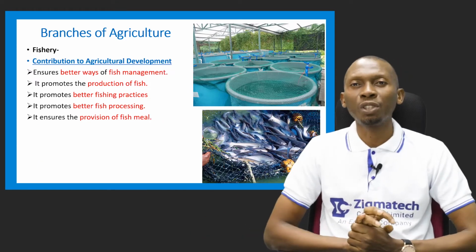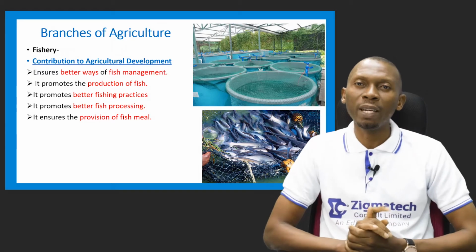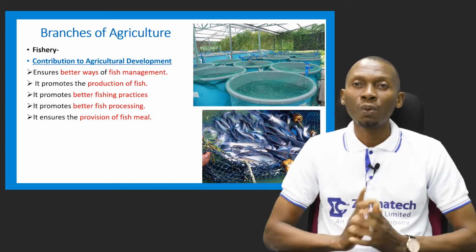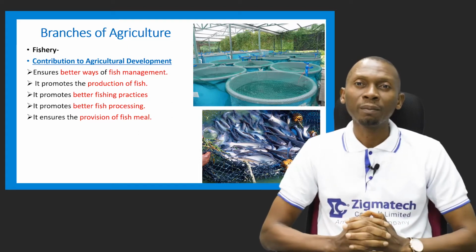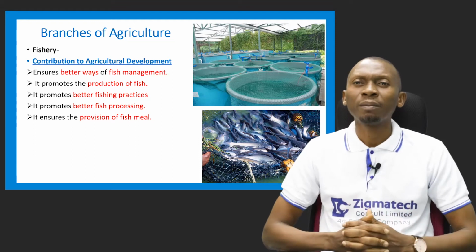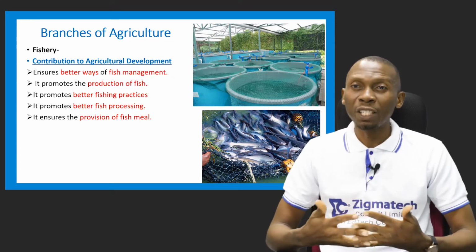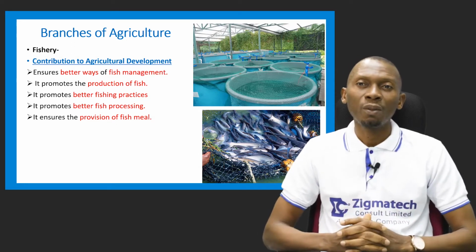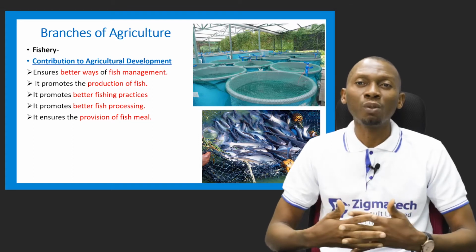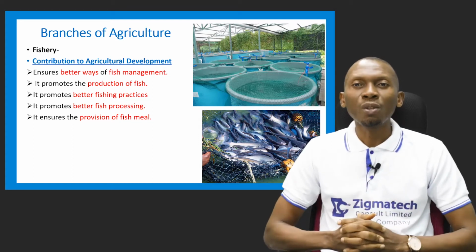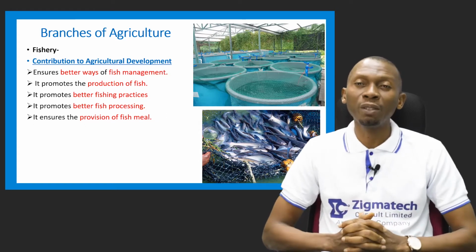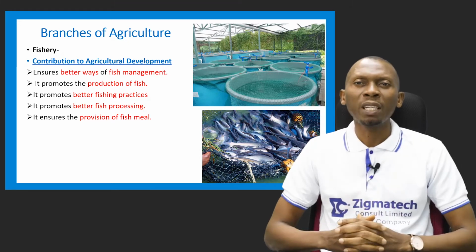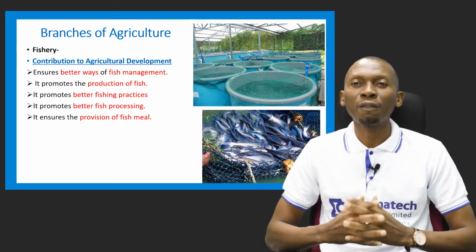So let's look at the contribution of fishery to agricultural development. One, it ensures better ways of fish management, so we're able to manage fish production properly. It also promotes the production of fish, helps to promote better fishing practices, and better fish processing, which makes it more palatable for human consumption. Then it also ensures the provision of fish meal. It's the fish meal which is also used in animal feed production. So fishery helps to ensure the provision of fish meal.